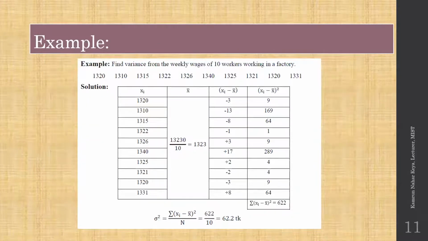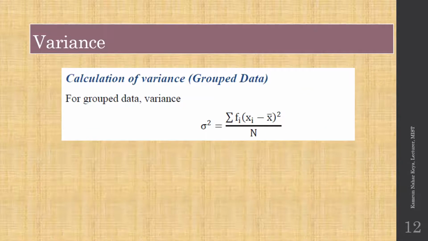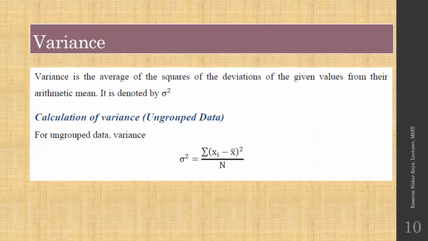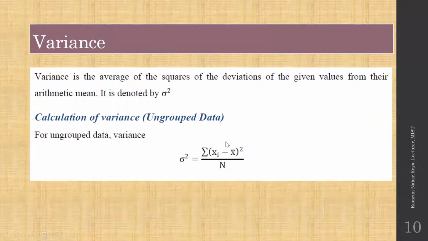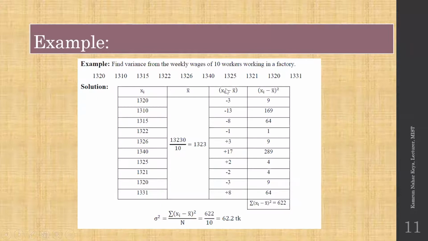This is the formula for variance for grouped data, and this will be your main formula. And for ungrouped data, I mean, if we have 4 or 5 data, or at most 10 data like this, you will use this directly, I mean, you don't need any frequency. You can directly subtract it and then square it, and then add it, and then divide by the whole number 10.